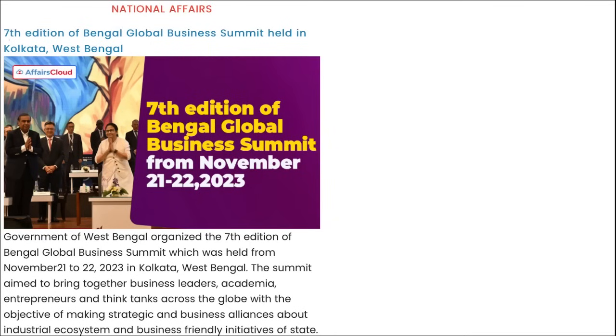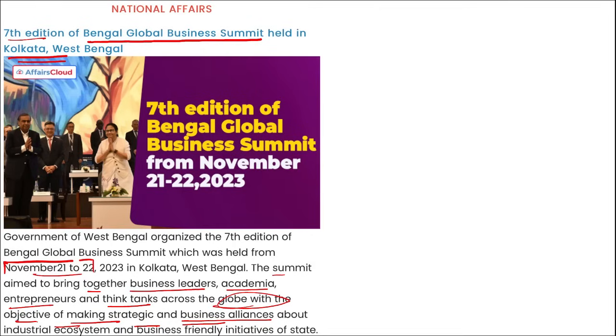So here you can see we are talking about the 7th edition of the Bengal Global Business Summit. This was held in Kolkata, West Bengal, from 21st to 22nd of November, and during this summit multiple other investments were seen. We will see them, but before that, remember, the summit aimed to bring together business leaders, academia, entrepreneurs and think tanks across the globe with the objective of making strategic and business alliances, and of building an industrial ecosystem and business-friendly initiatives of the state.